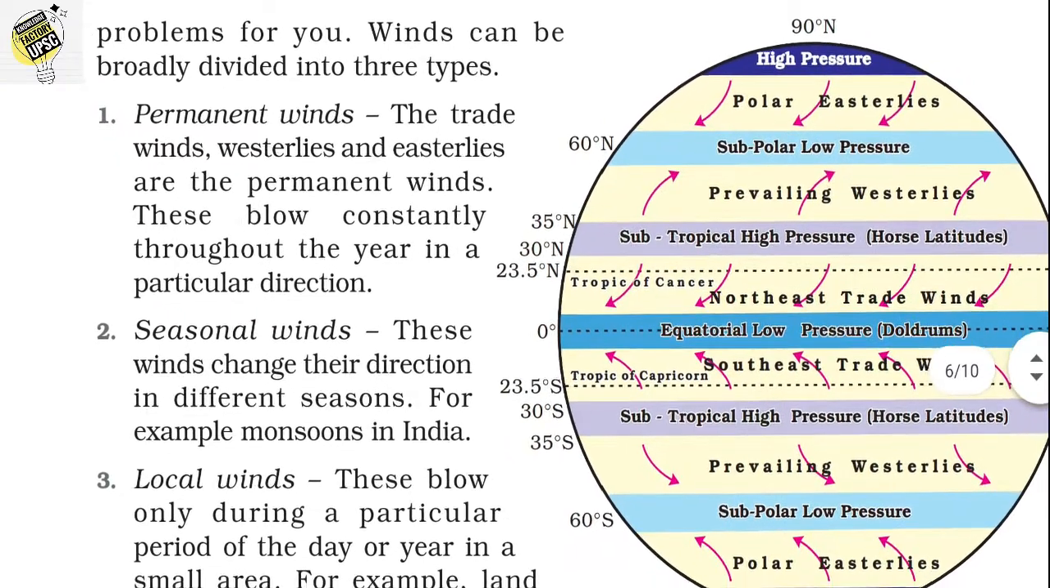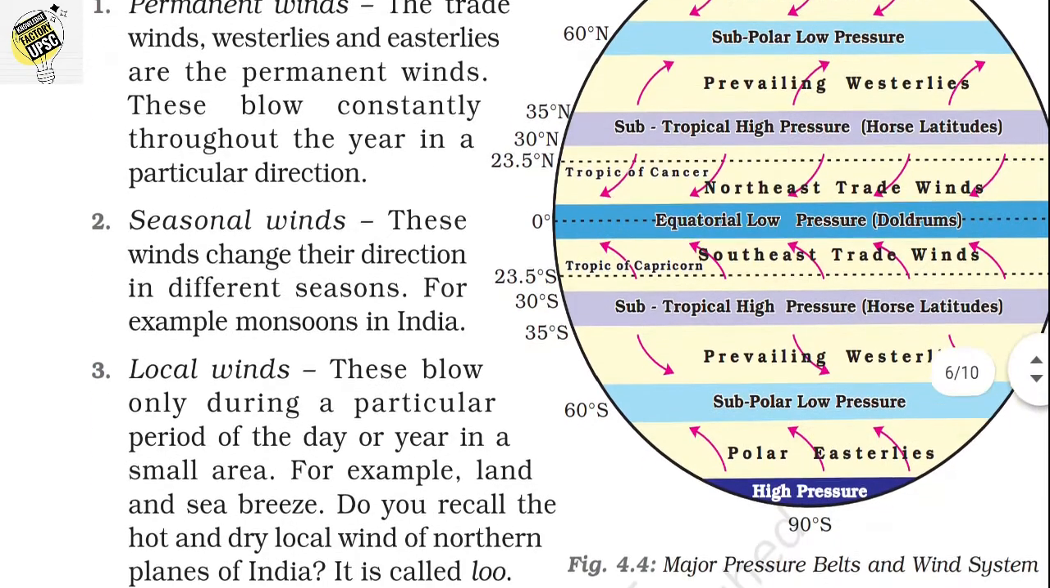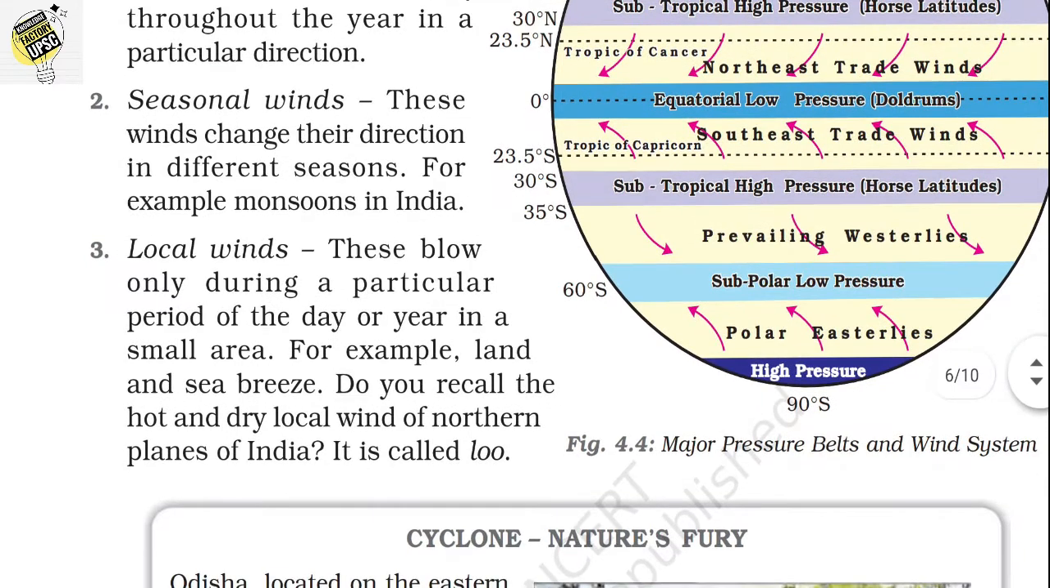What are permanent winds? The trade winds, westerlies, and easterlies are permanent winds. These blow constantly throughout the year in a particular direction. The second one is seasonal winds, and these winds change their direction in different seasons. For example, the monsoon in India, because it flows only in some particular season.